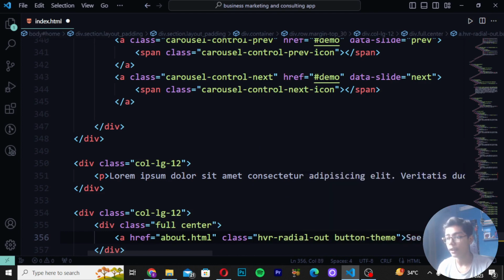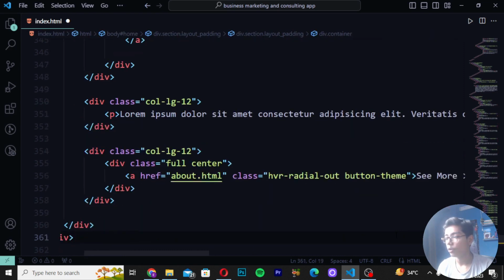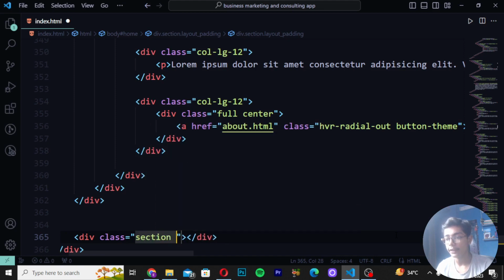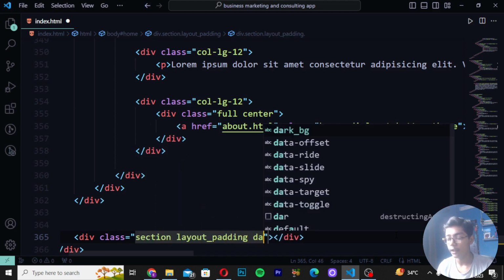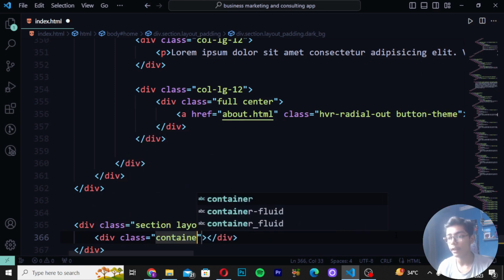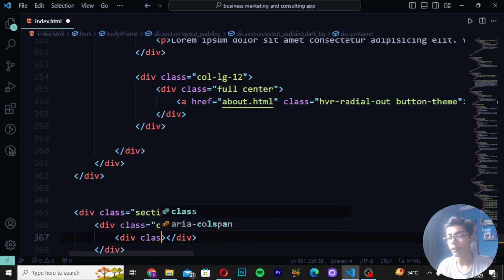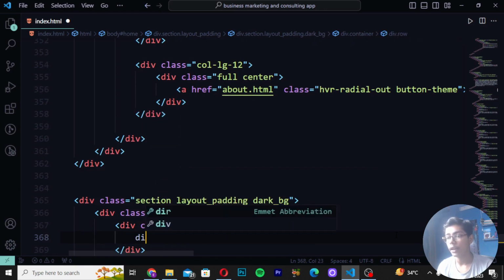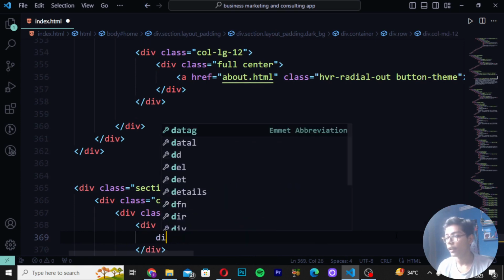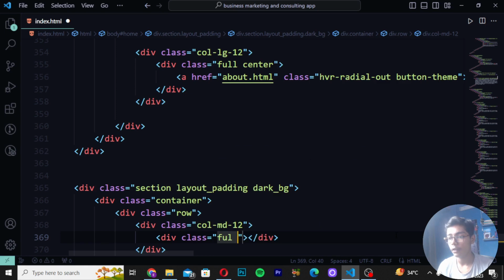Then here I will be writing "see more", then make this tag, give a space after the 2 divs, close one. Then here you have to write div class as section, and then write here layout_padding, then write here dark_bg, write here div class as container, and then write here div class as row, write here div class as col-md-12.